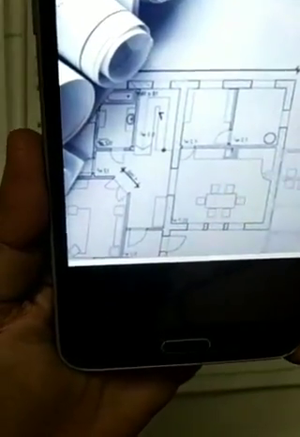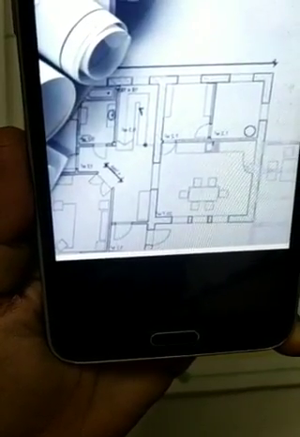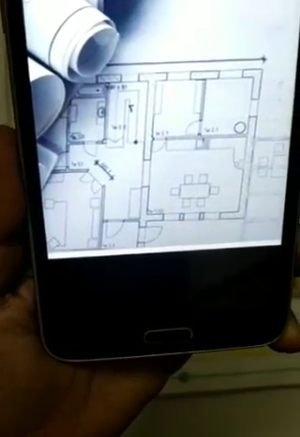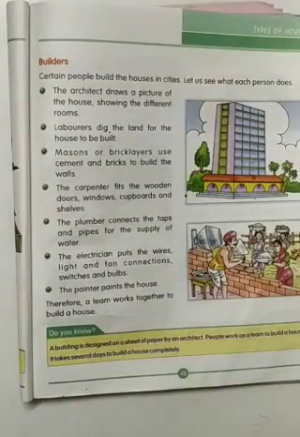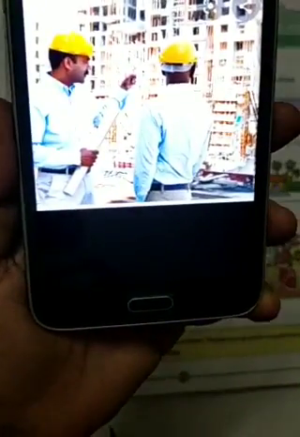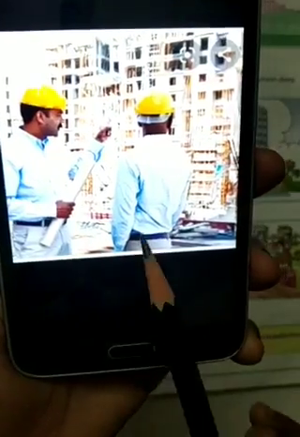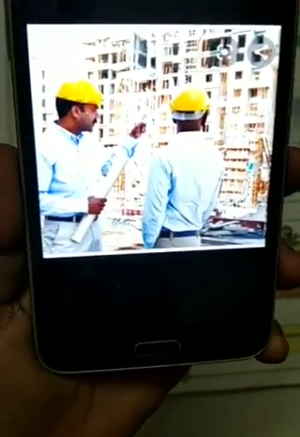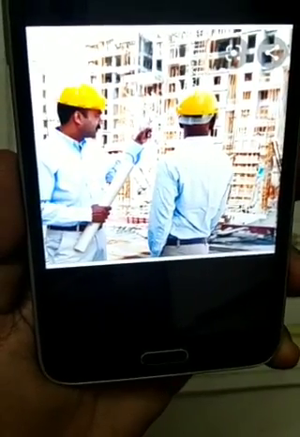Where will be the hall, where will be the kitchen, the bathroom, toilets, balcony, everything the architect does. This is known as the plan designed by the architects. Here there are engineers also for the construction of the building. Engineers see everything, whether the work is going properly as per the plan.